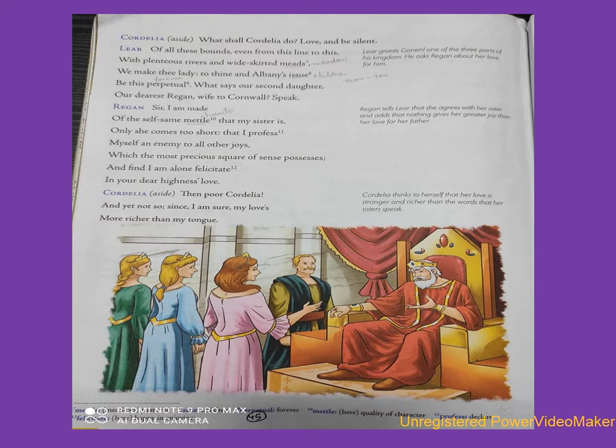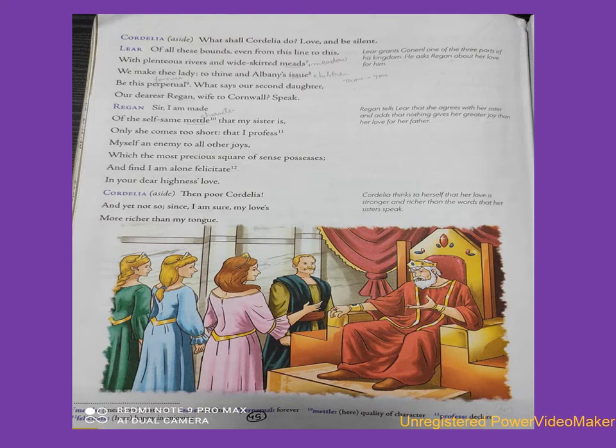Now Lear says, I give you all this land from this line to this line, dense forest, fertile fields, rivers, wide meadows. He says that this land will belong to you and Albany's children forever. And now, what does my second daughter Regan, the wife of Cornwall, have to say?